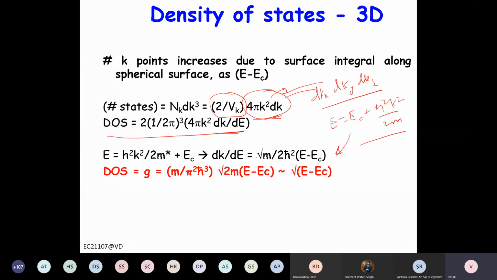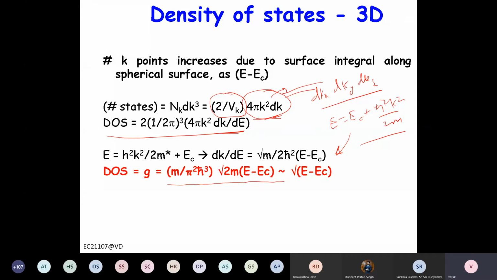So dk by dE is root m by 2 h bar squared times E minus EC, right? The only difference in 1D compared to 2D and 3D is that in 2D and 3D, when we are calculating the area element or volume element, all negative k's are included. In 1D, we have to include them separately. If you recall the derivation, your density of state is m by pi squared h bar cubed square root of 2m (E minus EC).